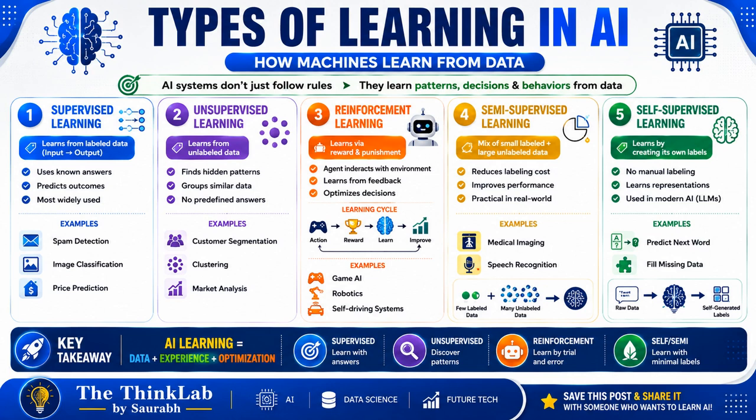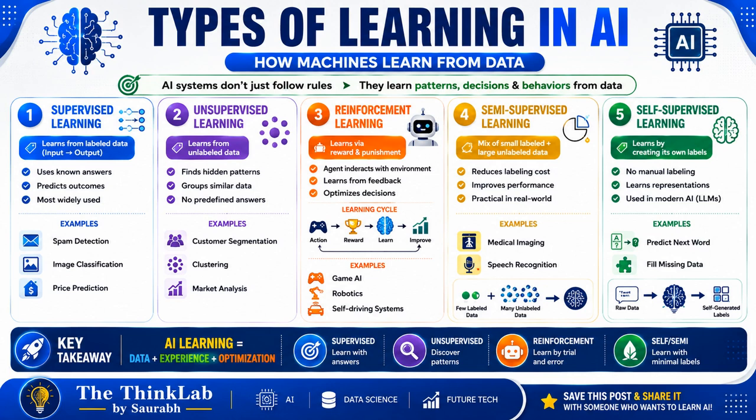Now we are going to compare all the kinds of learning and give the key insights. In supervised learning, we learn from labeled data. In unsupervised learning, we try to find hidden structure. In reinforcement learning, we learn from interaction. In semi-supervised learning, we take a hybrid approach. And self-supervised learning generates its own supervision, right? Now let's summarize the video. The key insight is that the choice of learning depends on data availability and the problem type.